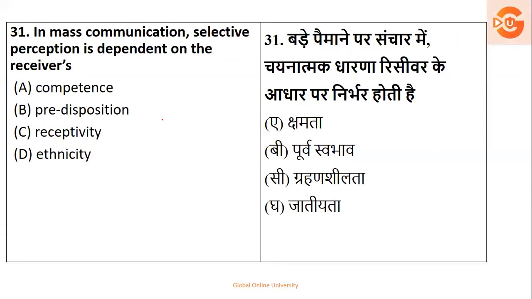Next, in mass communication, selective perception is dependent on the receiver's what? Competence, predisposition, receptivity, ethnicity. It is basically receptivity. It depends upon the reception, how you receive it. So it is receptivity. The right answer is option C.